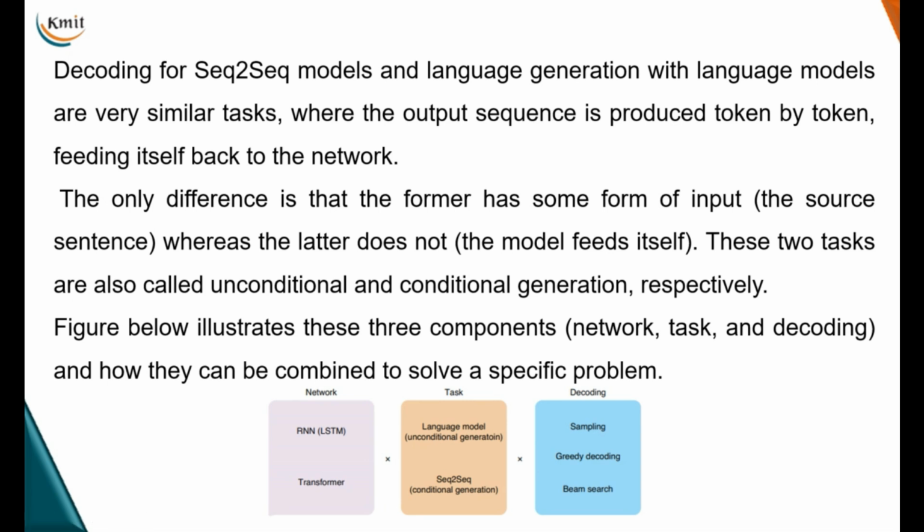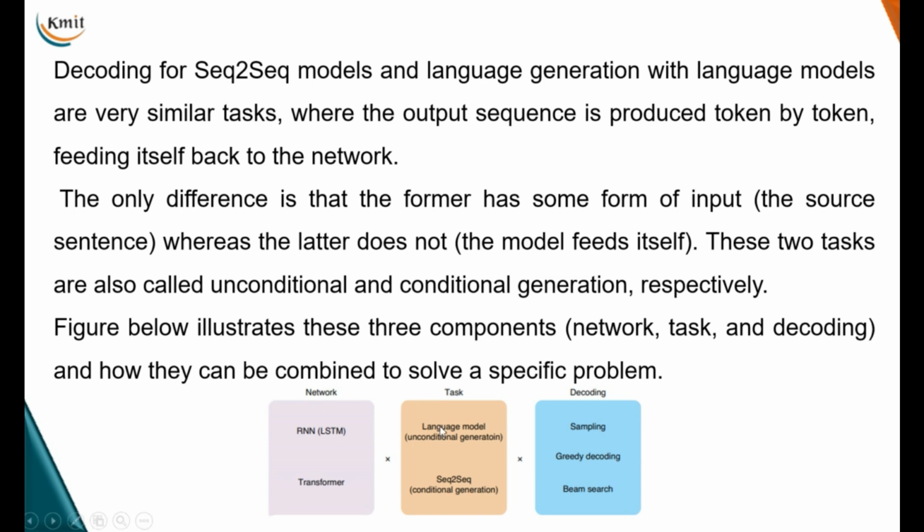Now, decoding for sequence to sequence models and language generation for language models are similar tasks, except that the output sequence here is produced token by token, feeding back into the network. With the previous networks, some part of the input would be processed, but here the input is processed token by token and the output is also produced token by token.